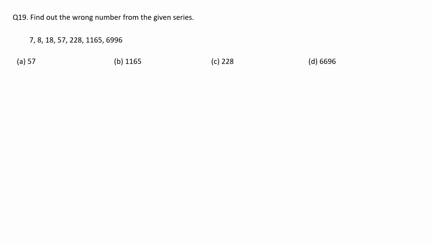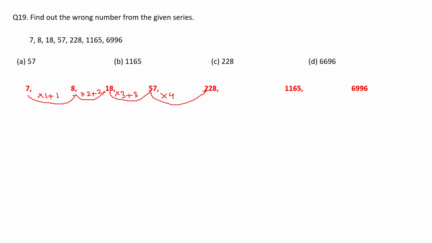Question number 19. Find out the wrong number from the given series. So let's identify the pattern first. 7 to 8, I can get by multiplying by 1 and adding 1. 8 to 18 I can get by multiplying by 2 and adding 2. 8 into 2 is 16, 16 plus 2 is 18. 18 into 3 is 54, 54 plus 3 is 57. Same way, 57 into 4 is 228 and plus 4 you have to do.